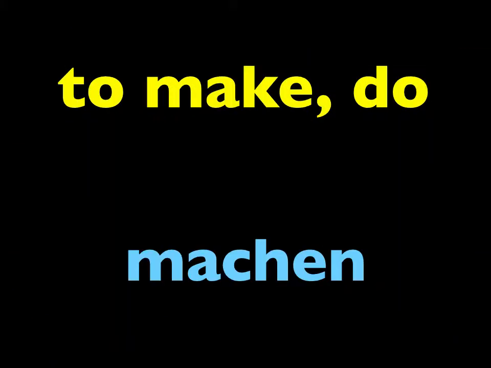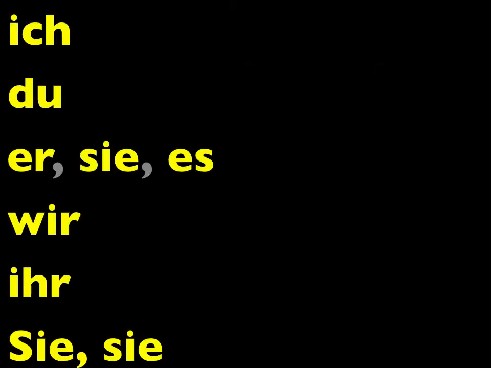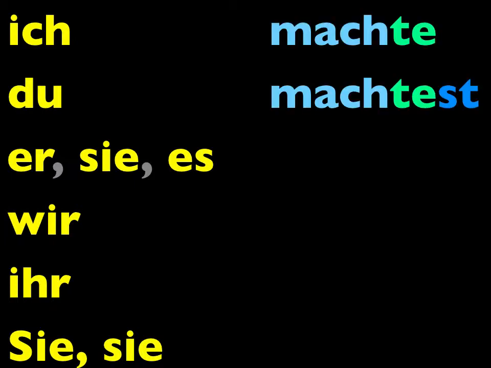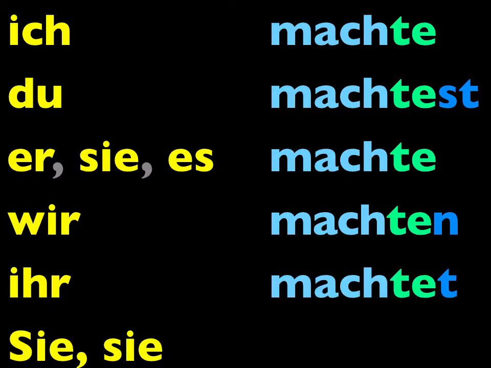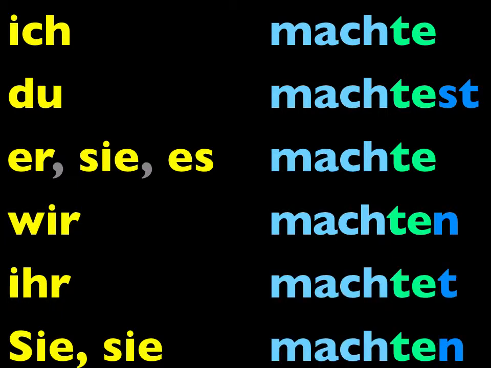So show me that you understand how to form the imperfect of this weak verb, machen, by adding the appropriate te endings. Give me the ich form. Machte, right. The du form. Machtest. Sie und es. Machte. Wir. Machten. Ihr. Machtet. And sie. Machten. Good. But as we've been learning, in conversation this tense is rarely used.